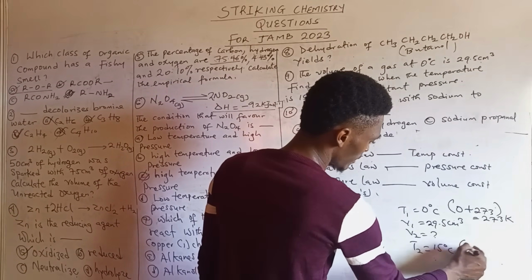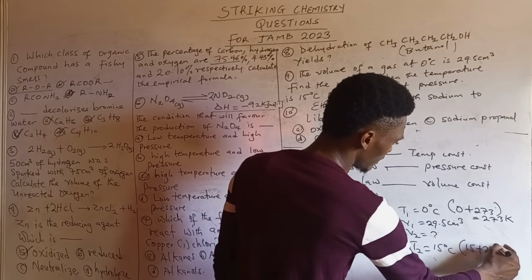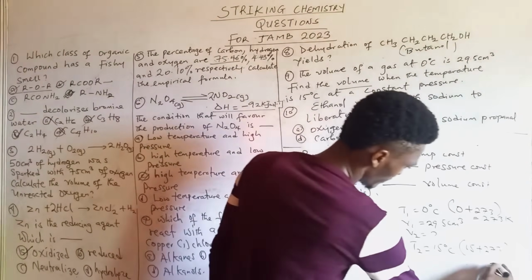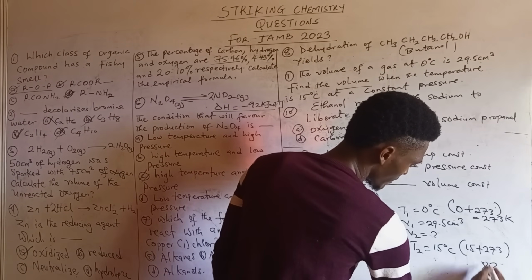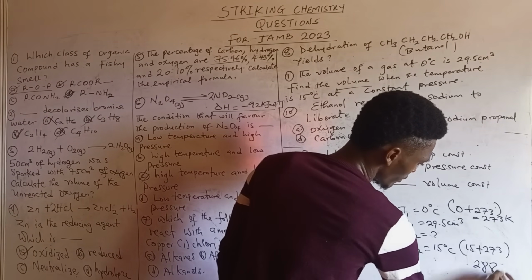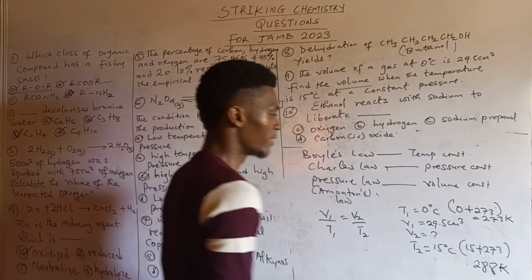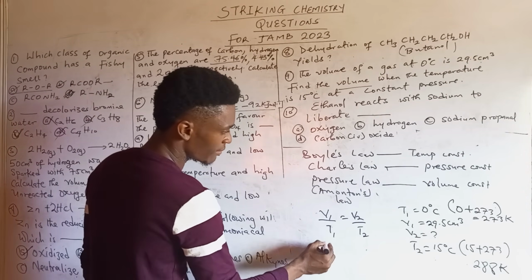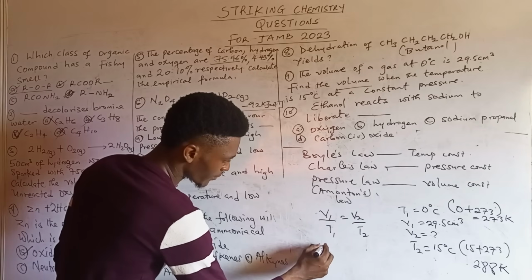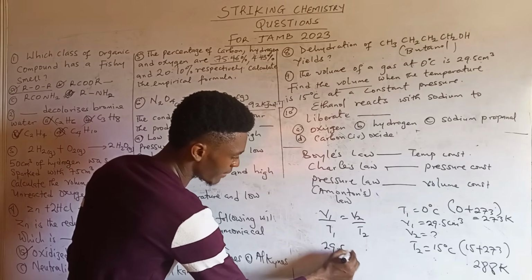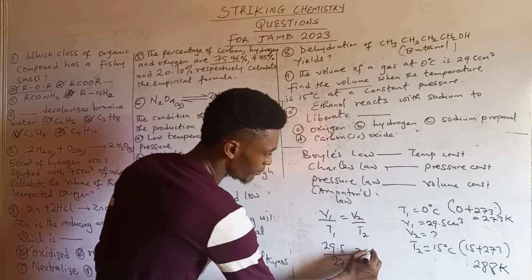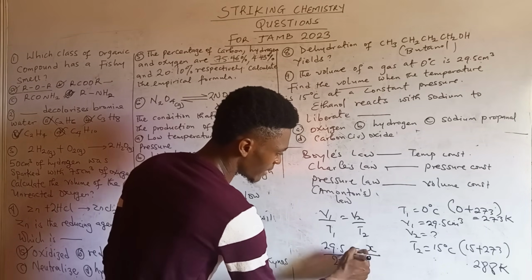Then for T2 it is 15 plus 273. That should be 8, this is 8, then this is 2. So it's 288 Kelvin. All right. So when we plug in those parameters, V1 is 29.5 over T1, which is 273, equal to V2, which is unknown. You can put X there.